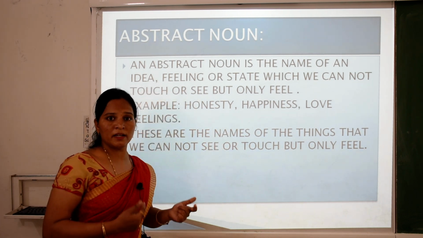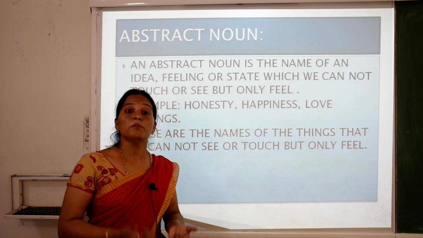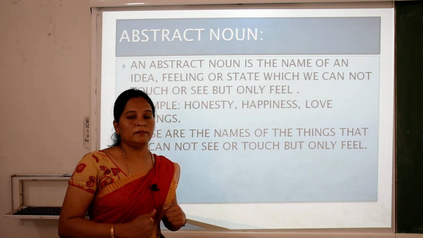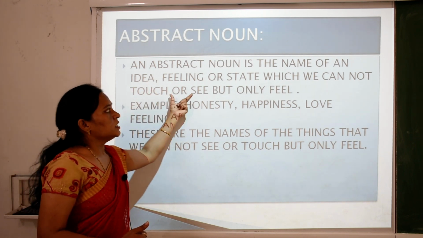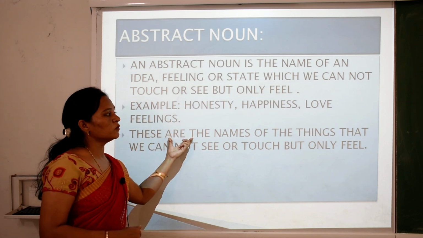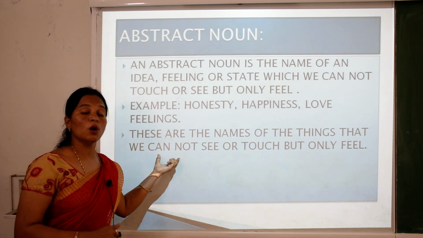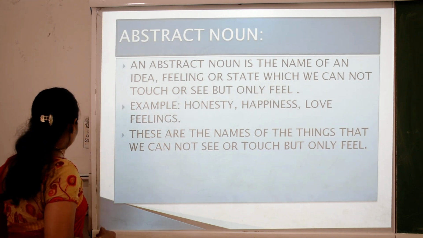Can you see any idea? No. We cannot see any idea. We cannot touch any idea. But we can feel an idea. So children, what we cannot touch or see but only feel is an abstract noun. These are the names of things that we cannot see or touch but we can feel. That is an abstract noun.